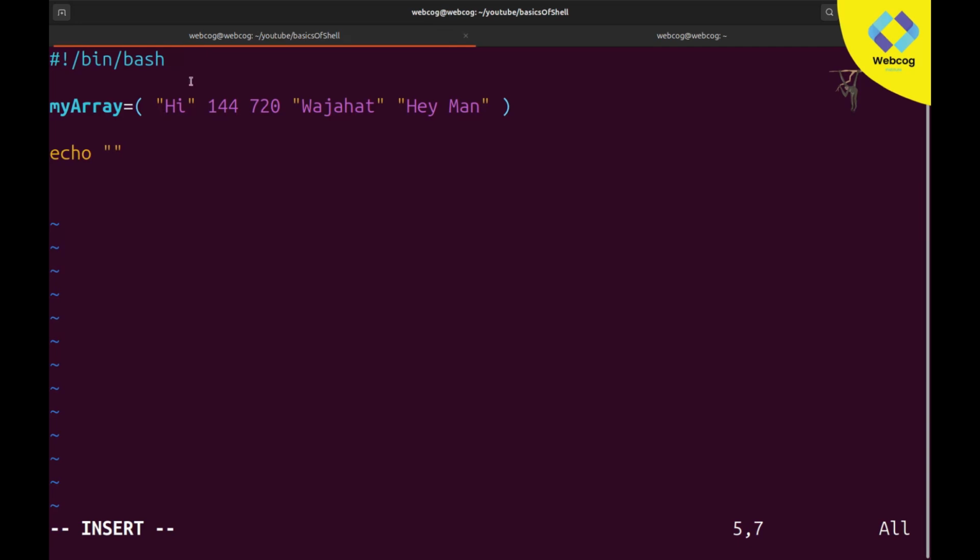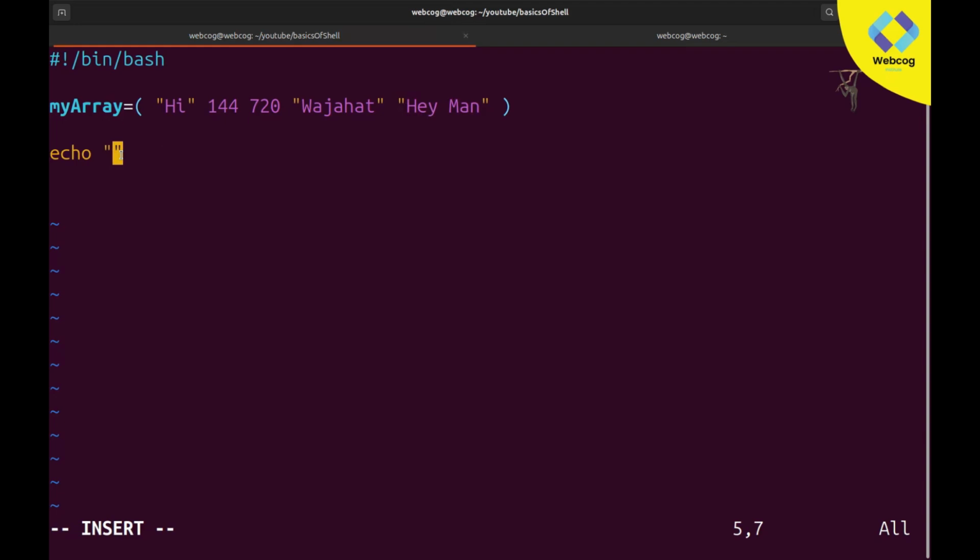So the first value will be at index number 0, the second value at index 1, the third value at index 2, because index numbers start from 0. Remember, this is important: index numbers always start from 0. So the value in the first position has index number 0, then index 1, index 2, index 3, and index 4. This is how this scenario will work. If you want to display a fixed value, you can use index numbers.